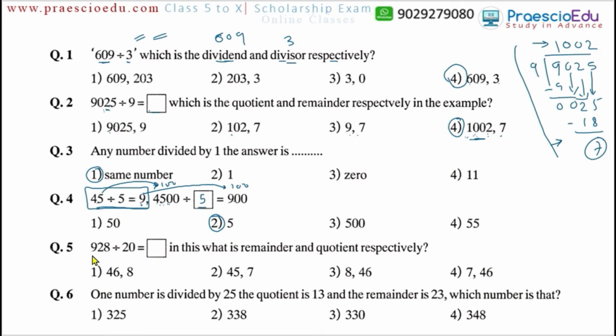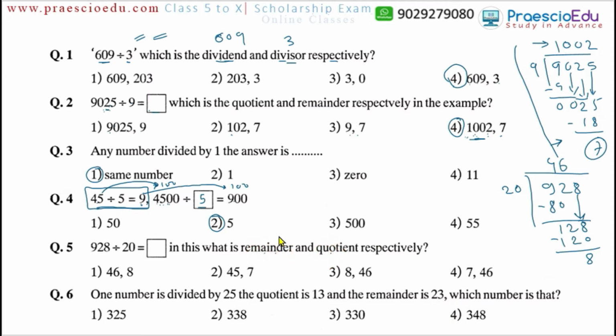Now question number 5, 928 divided by 20 is equal to, we can directly make the division as per our regular method, by 20. So 4 twos are 80, here the 12 balance, and the next number 8 we bring down. Now 46 twos are 120, so the remainder is 8. What is asked is the remainder and the quotient respectively.